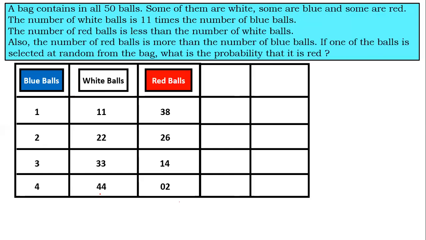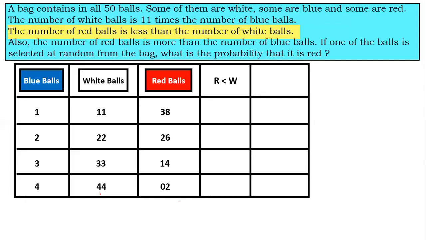Now we need to see which of the following cases are our answers. It could be all 4, or none of them, or any one of them, or 2 of them, or 3 of them. So let us see the next important statement: the number of red balls is less than white balls. It clearly says the number of red balls is less than white balls.